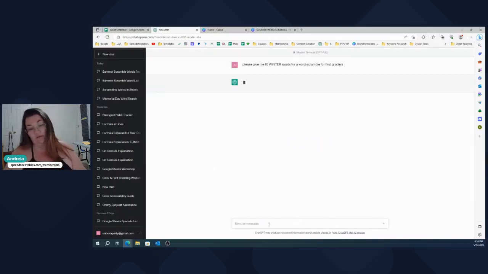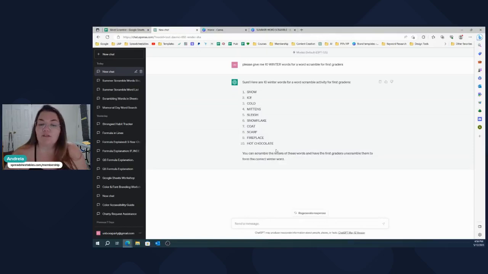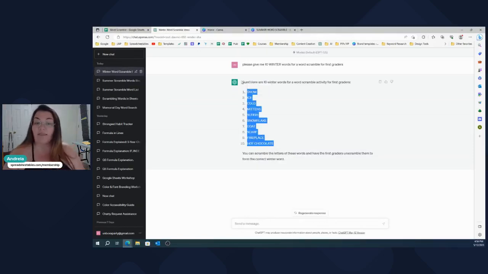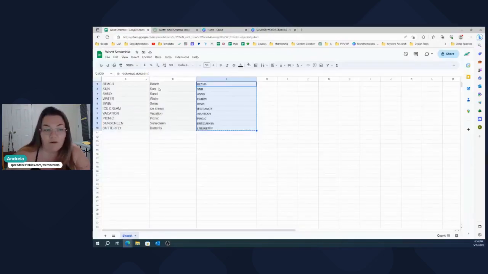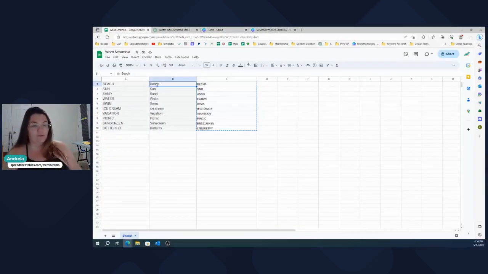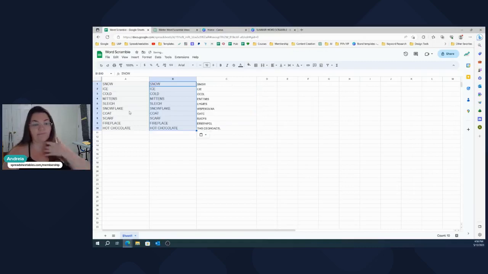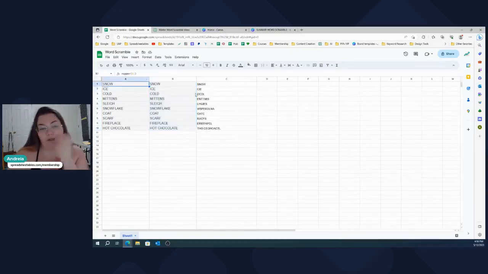All right, so we got this. We're going to copy this over. Oh, and now look how funny ChatGPT is. Because I put winter in all caps, it gave me all caps already, so we don't really even need to worry about it with the upper formula. Anyway, this one didn't scramble.